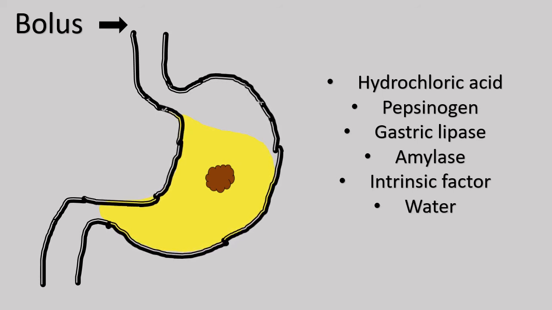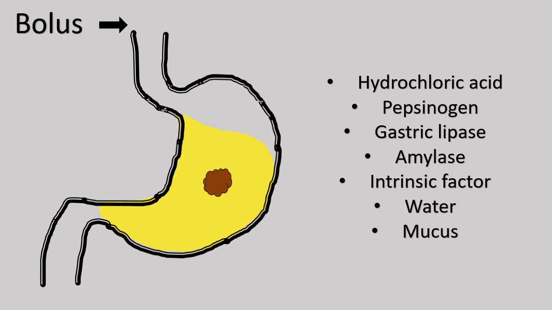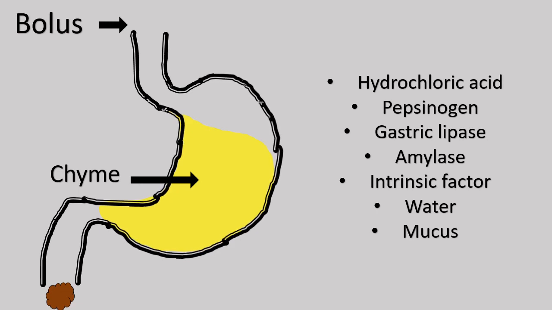Mucus helps to protect stomach walls from all these very high acids. All these movements convert the bolus into something called as chyme, and this chyme is a very slurry-like thing, and then it sends this chyme into the small intestine.